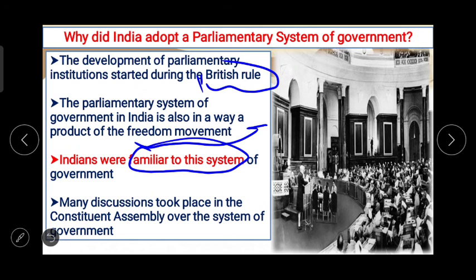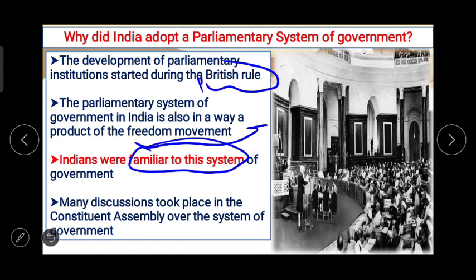Many discussions took place in the Constituent Assembly on the system of government. Already you people studied about this in 7th standard civics कि Constituent Assembly में कौन कौन members थे, कैसे discussions होते थे और क्या चीज़ें होती थी. So many discussions took place in the Constituent Assembly on the system of government.